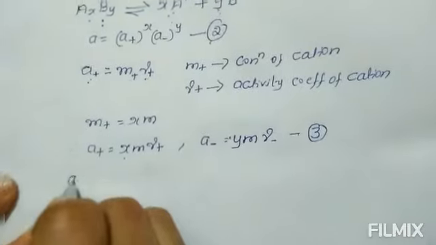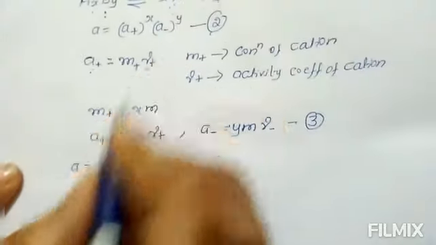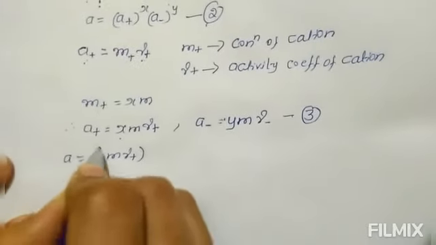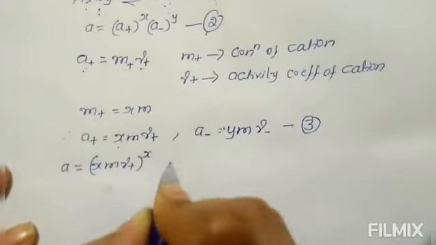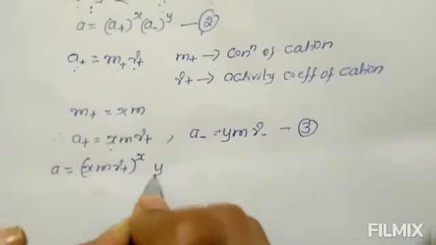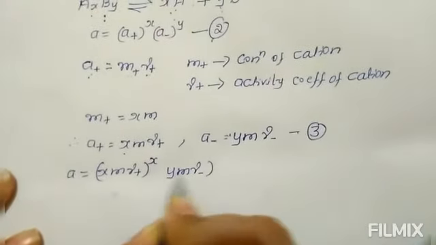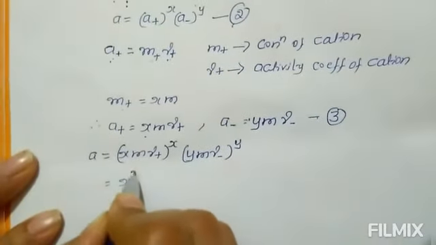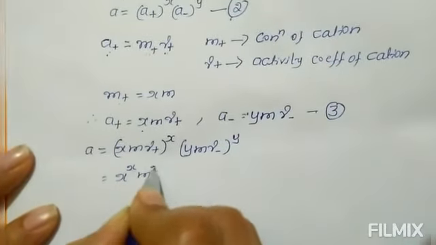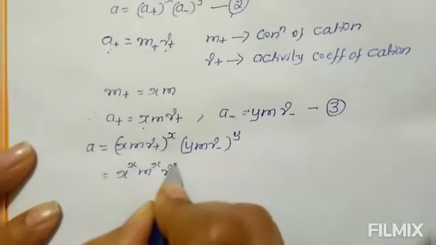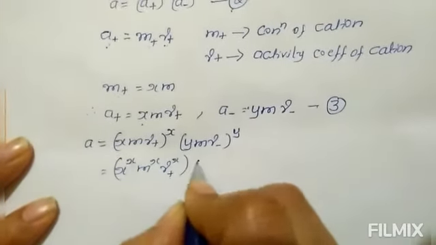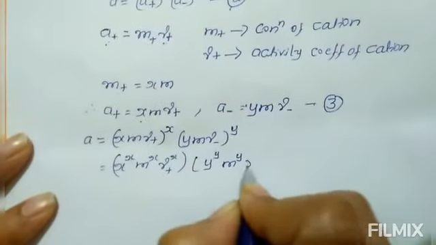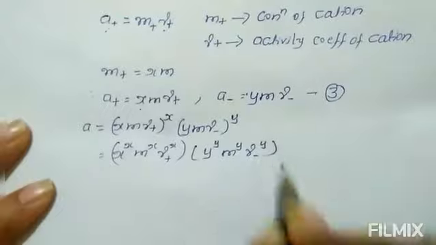Therefore, activity of an electrolyte A equals A plus, meaning x M gamma plus to the power of x, into A minus, meaning y M gamma minus to the power of y. Therefore, x to the power of x, M to the power of x, gamma plus to the power of x, then y to the power of y, M to the power of y and gamma minus to the power of y.